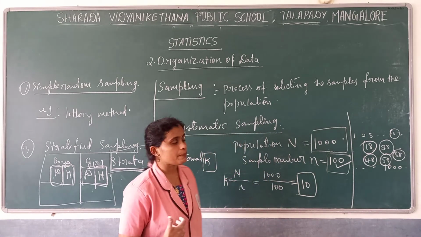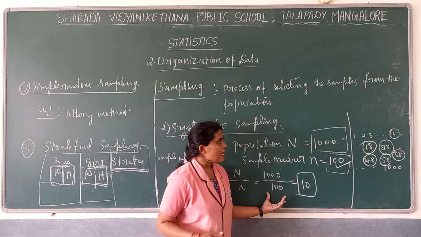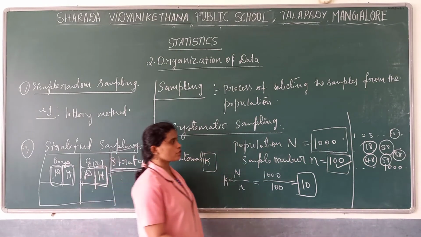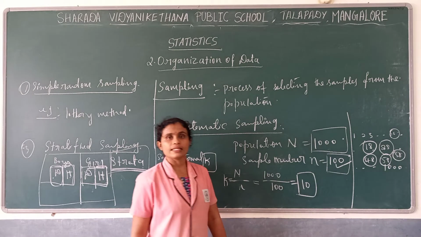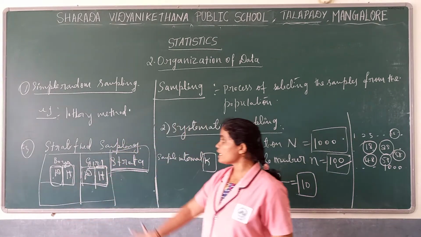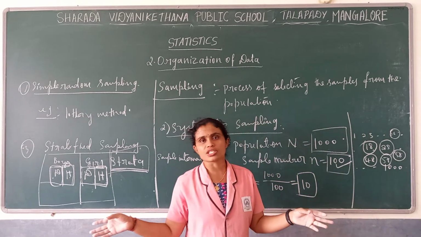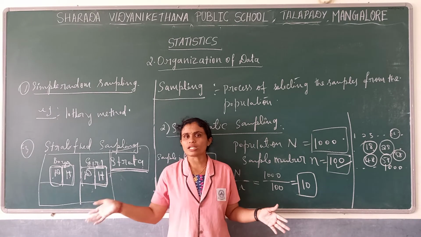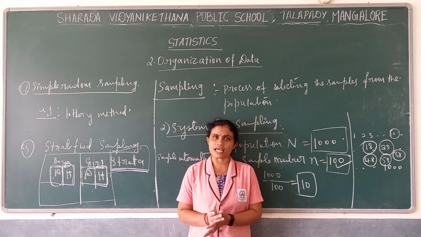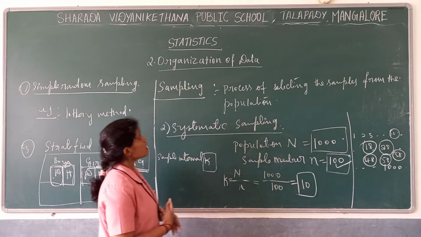Then systematic sampling, where we follow some formulas. Initially we divide it based on numbers, geographical location or alphabetical order. Then we apply some formula there, and according to that we select. Now, stratified sampling we use when the population is heterogeneous in nature. When we have different kinds of population, we divide it into homogeneous subgroups, then we select the sample from that particular subgroup. So this is about sampling.